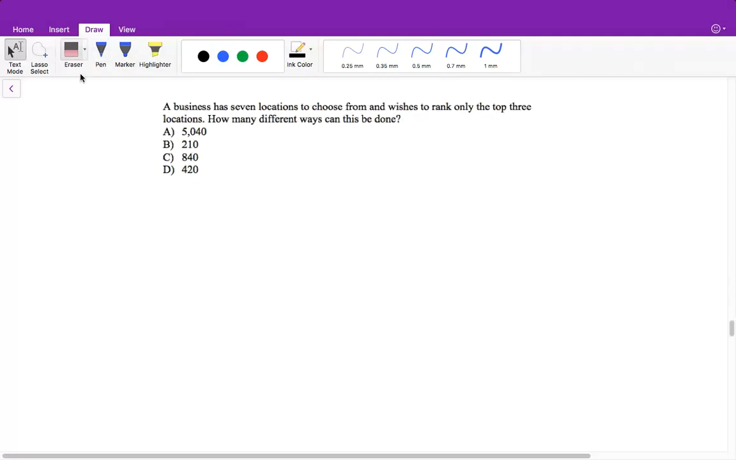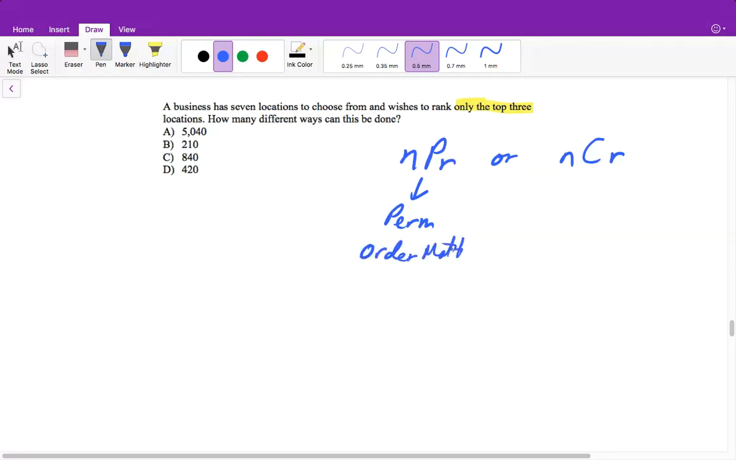Here it says a business has 7 locations to choose from and wishes to rank only the top 3. So we're top 3 locations. How many different ways can this be done? So once you see that we're not ranking all of them or rearranging all of them like we were to toothpaste, then we need to think about nPr or nCr, or permutation or combinations. And this is our permutation. And in this case, order matters. And this is our combination. And here, order does not matter.